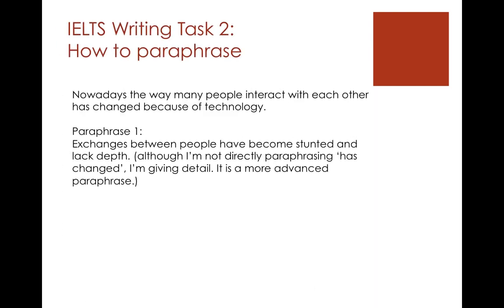Let's take a look at one of these in detail. So exchanges between people have become stunted and lack depth. So what we've done here is changed interactions, or interact, to exchanges between people. This just means they talk to each other. And again, you get this from reading about the subject. Have become stunted. Stunted means short, and lack depth means not deep. There's no depth.